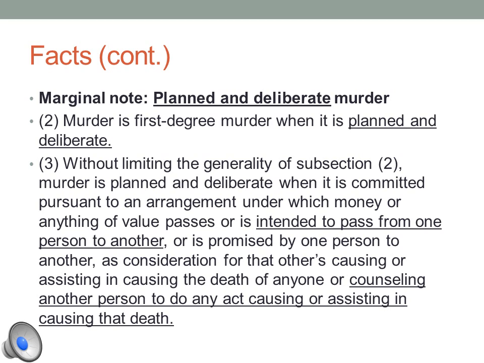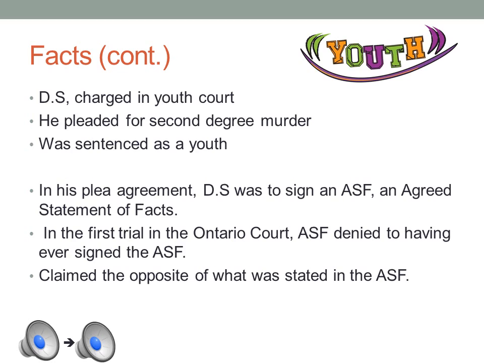First-degree murder is when it is planned and deliberate, meaning it is committed pursuant to an arrangement under which money or anything of value passes, or most importantly in this presentation, is intended to pass from one person to the other. And also if it is someone counseling another person to do any act causing or assisting in that death. Second-degree murder is said in the law to be anything that is not first degree.